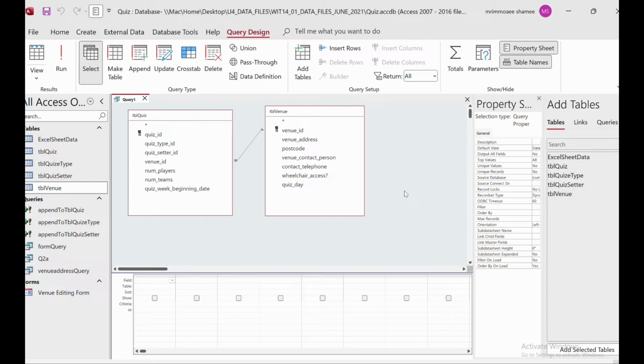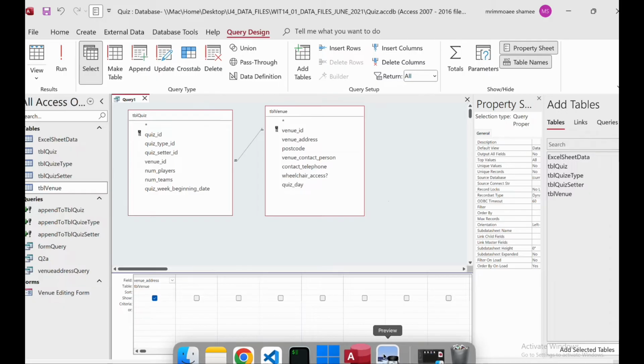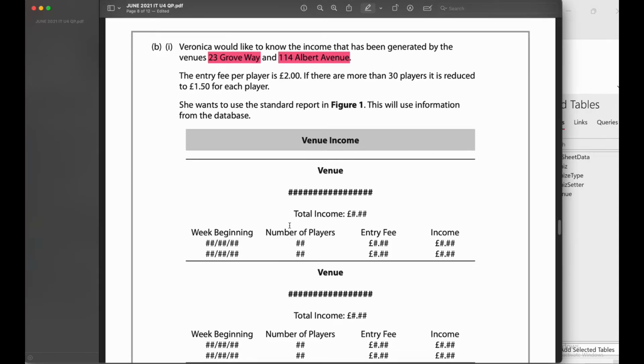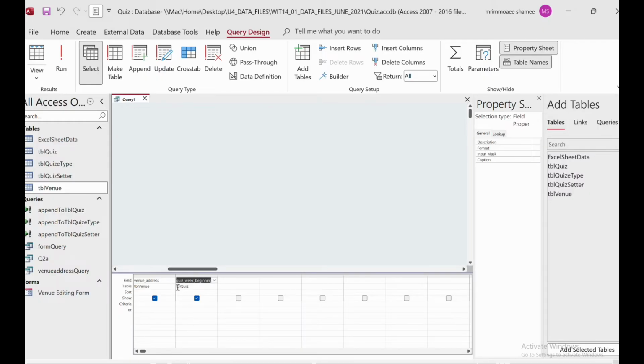Then if we look closely, we can see we need a venue address, right? Okay, and then we need a number of players, right? We need the entry fee. Entry fee we have to calculate for that. But if we look carefully here, we need a week beginning, but we don't have the entry fee income, but we can get the week beginning, right? So week beginning, we can get it from here.